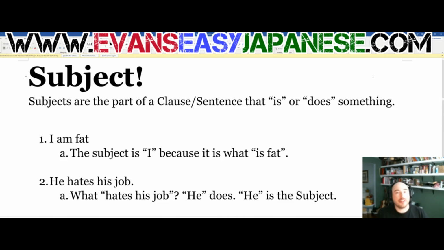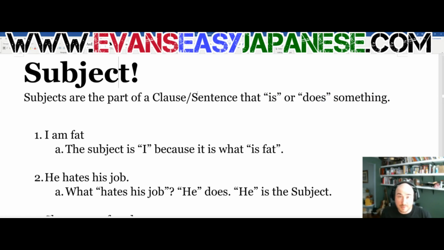Alright, anyway, we are back with some fancy language words. We are talking about the subject. This is not talking about, say, science or math or social studies or language arts or foreign language. We're talking about the subject of a sentence. We're talking about the subject linguistically, about a language subject.